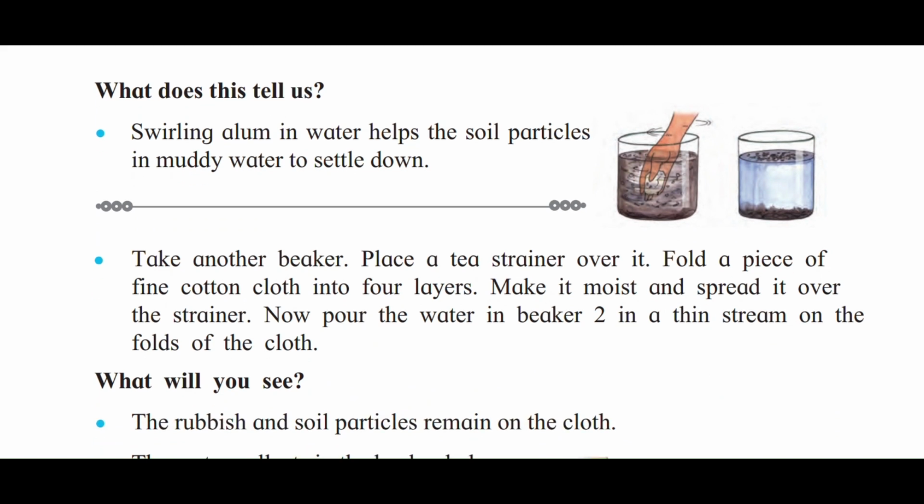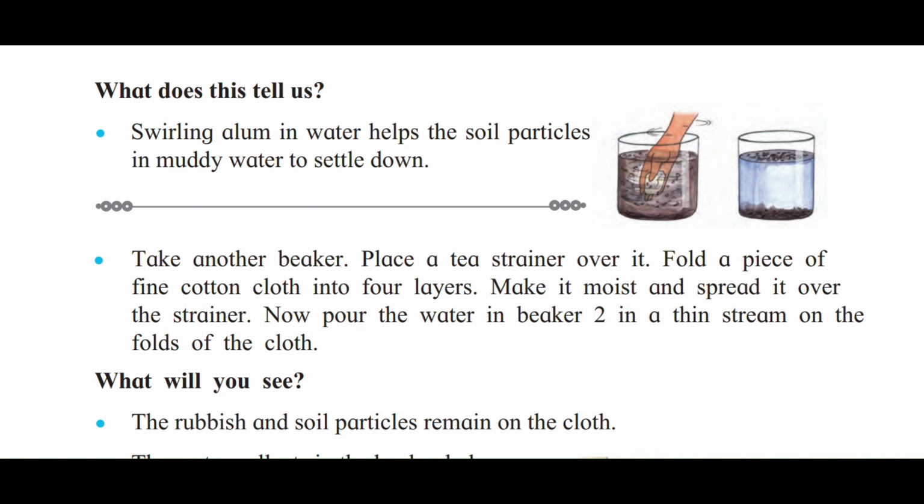What does this tell us? Swilling alum in water helps the soil particles in muddy water to settle down. Take another beaker, place a tea strainer over it. Fold a piece of fine cotton cloth into 4 layers. Make it moist and spread it over the strainer.